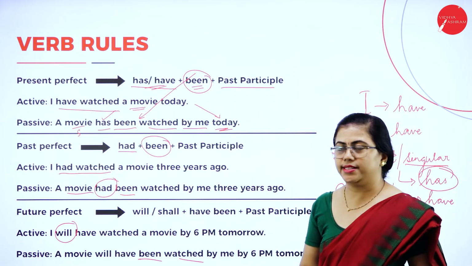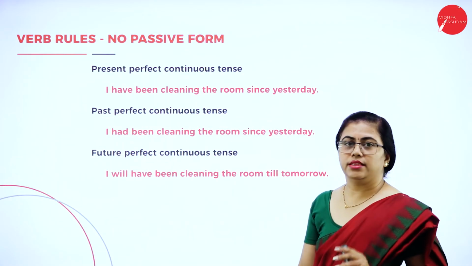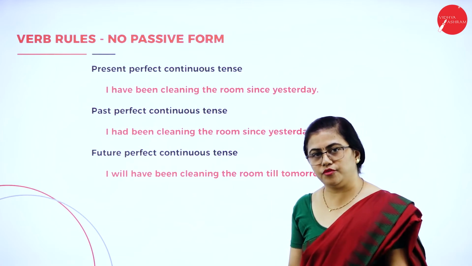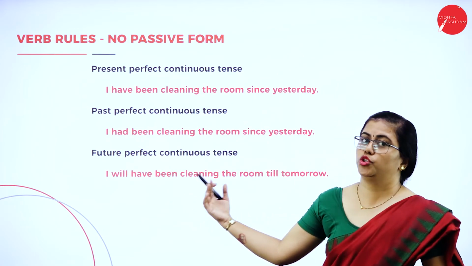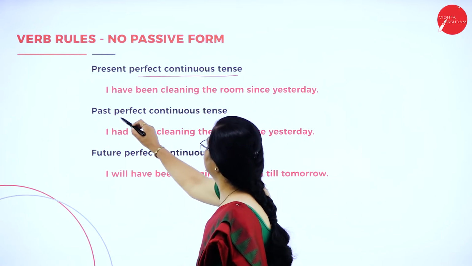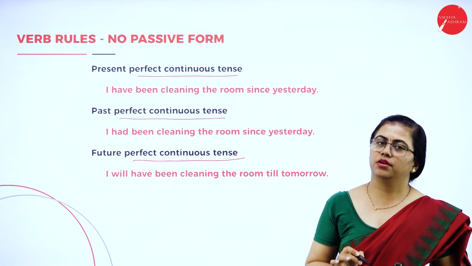And there are a few more tenses which do not have passive forms. Which are those? Apart from future continuous, these are the ones which do not have passive forms. All the perfect continuous tenses will not have passive forms.